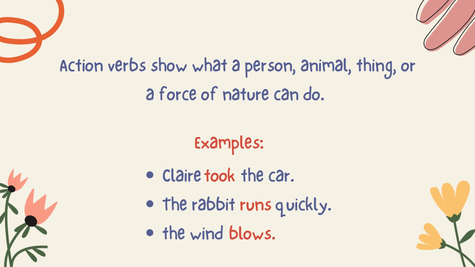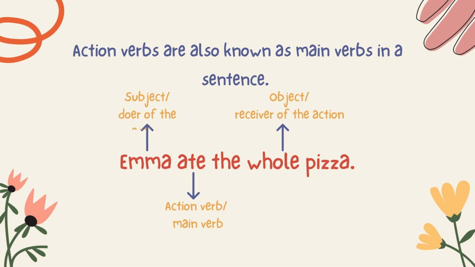Look at these examples. Claire took the car. The rabbit runs quickly. The wind blows. Took, runs, and blows are action verbs. Action verbs are also known as main verbs in a sentence.